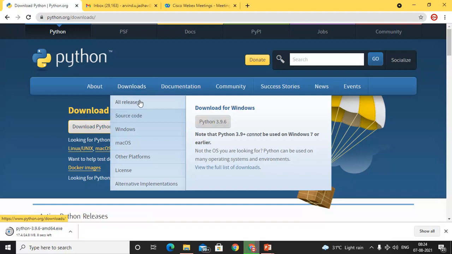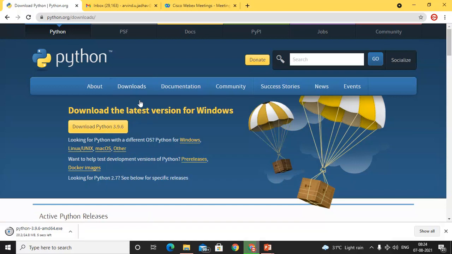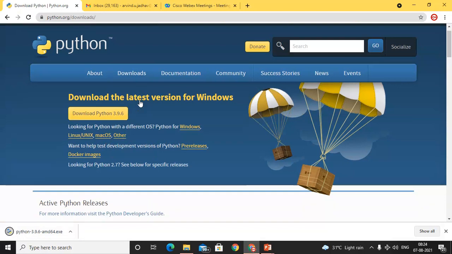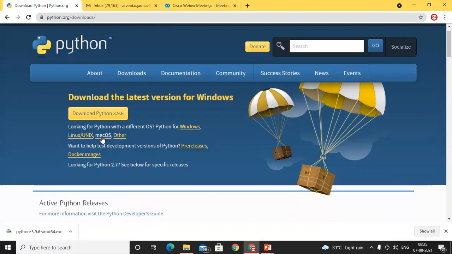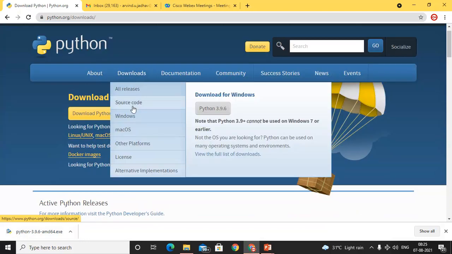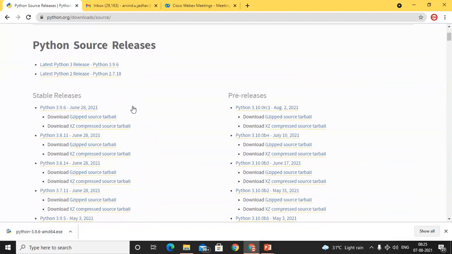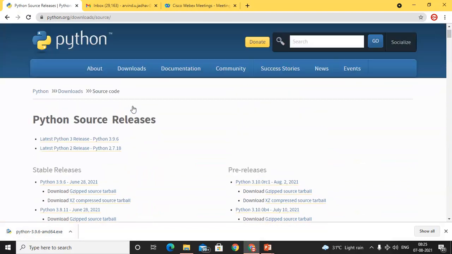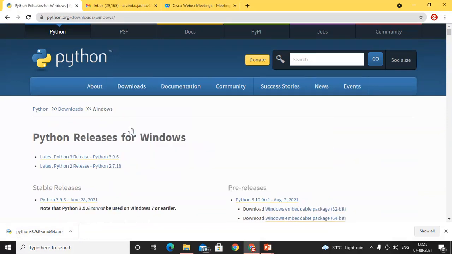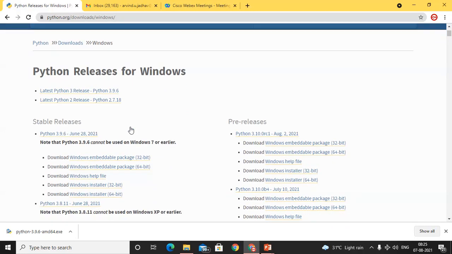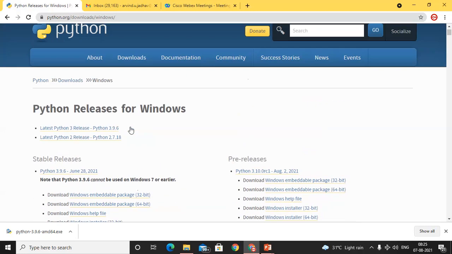Click on the download, click on all releases. So these are all the releases of major versions of Python: 2.7, 3.6, 3.7, 3.8. And in that section, just click on source code. Just one minute. We do not require the source code. We do not want to configure Python right now.